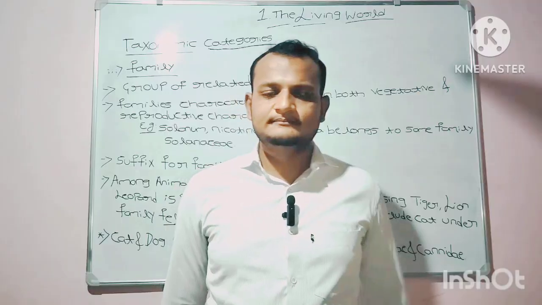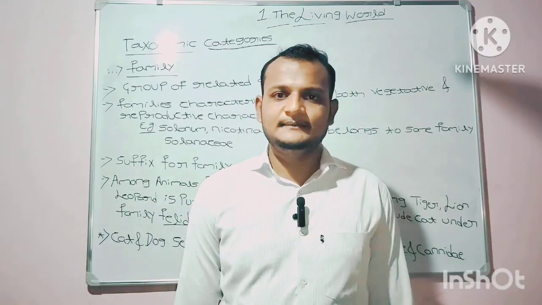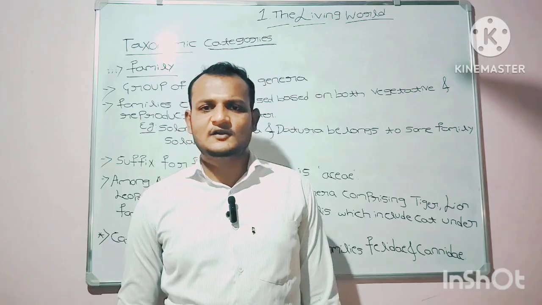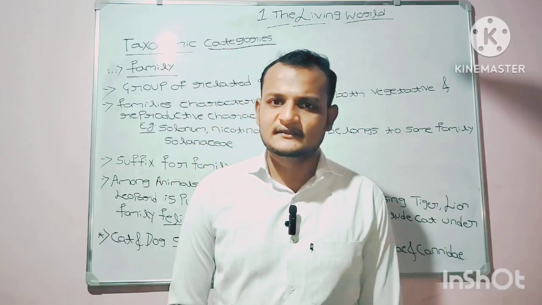Now moving to the third concept, that is family. Family is a group of related genera.